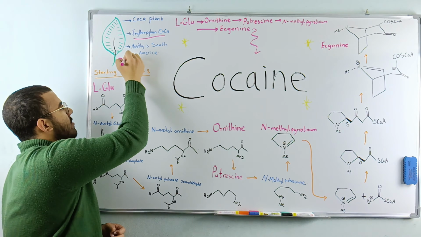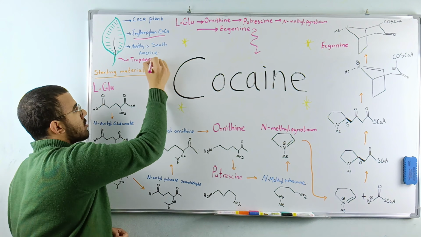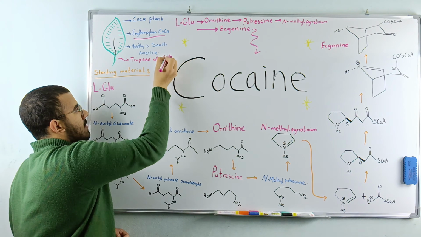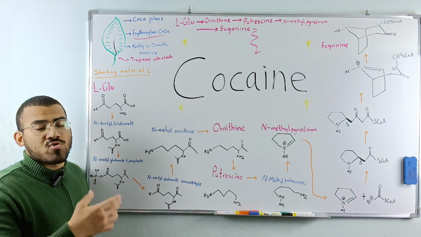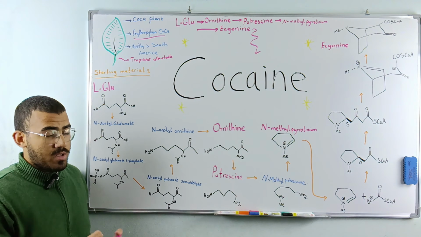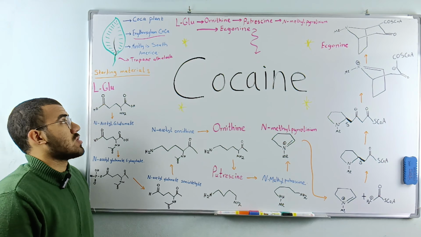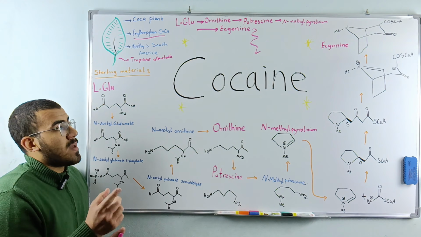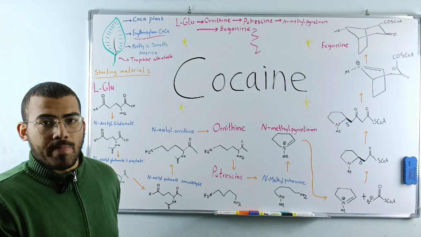Another very important thing, since we're discussing the chemistry: it belongs to a group of chemicals called tropane alkaloids. What are alkaloids and what is tropane? That's a very valid question, and you have the right to ask it. Alkaloids are chemicals that are extracted by humans from plants. They could have very beneficial medicinal uses as a drug, or could be poisonous. What they have in common, which makes them categorized as one thing, is a nitrogen atom in their structure. This is what all alkaloids have.